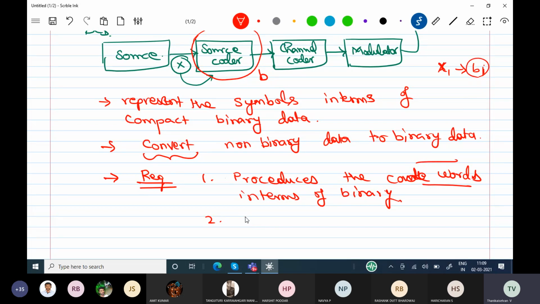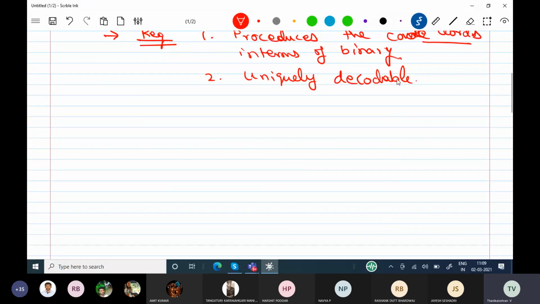The code words must be uniquely decodable. These are the two requirements: one is binary conversion, and the other is that the code words are uniquely decodable. We will see an example for that.